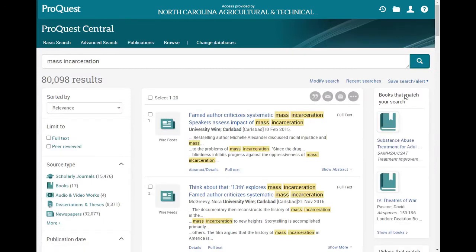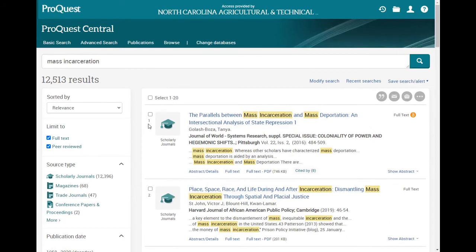Wow, 80,000 results. That's way too many to sort through. How can we narrow down our results? First, let's use these checkboxes to limit our results to only full-text articles and only articles from peer-reviewed journals. That brings us down to about 12,000 results. This is a lot less, but it's still too many to just scroll through and read.